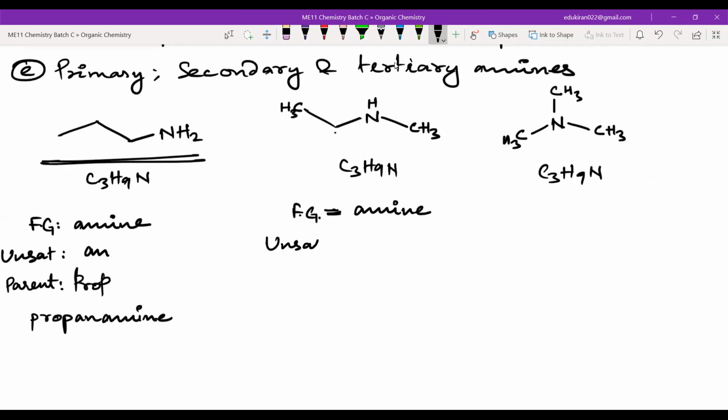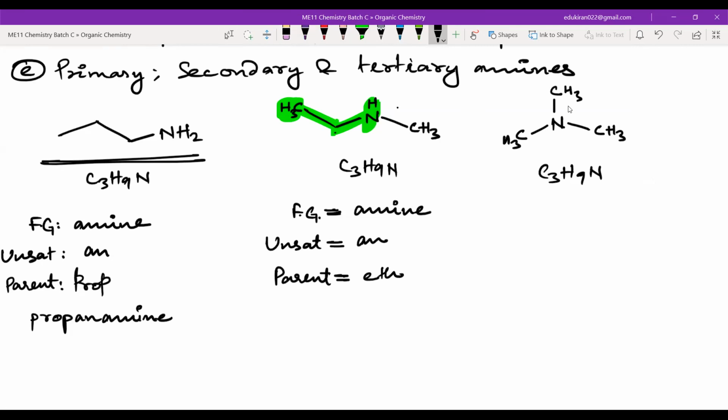What is the unsat? AN. Now tell me, what is the parent? How many carbon? 3. Are all the 3 carbon connected to each other? No. So it will be eth. Can all of you see Mariam? Yes, sir. So this will be eth.